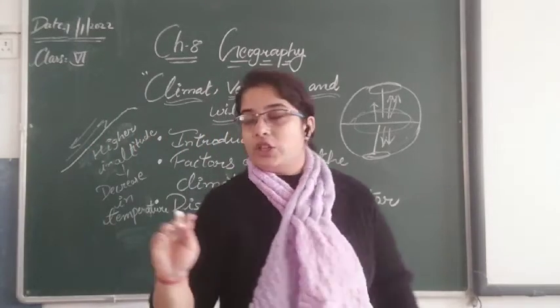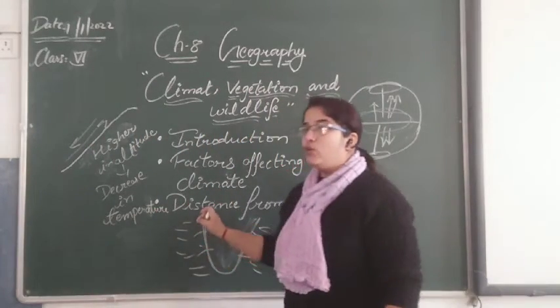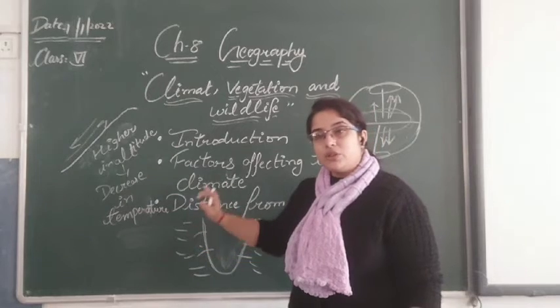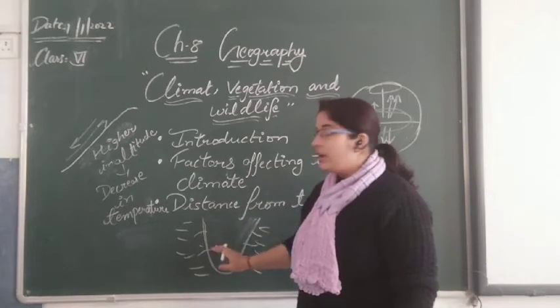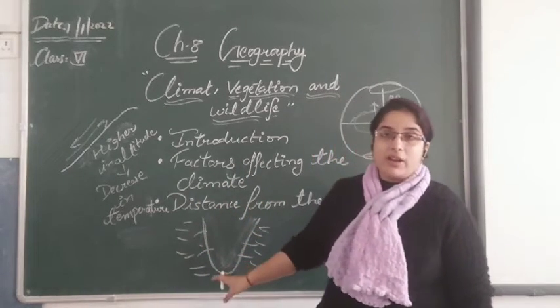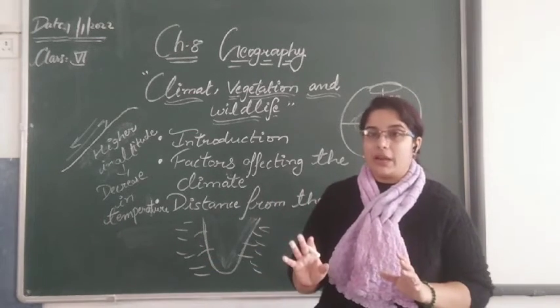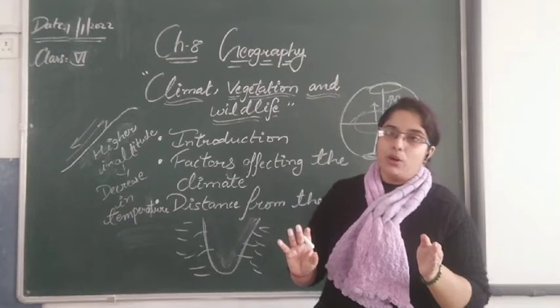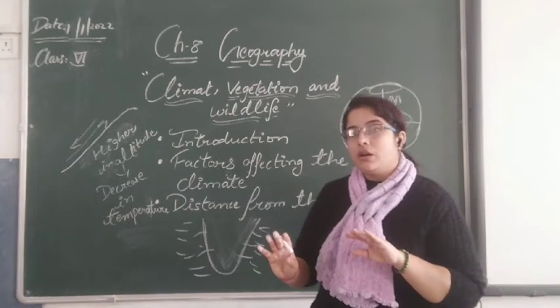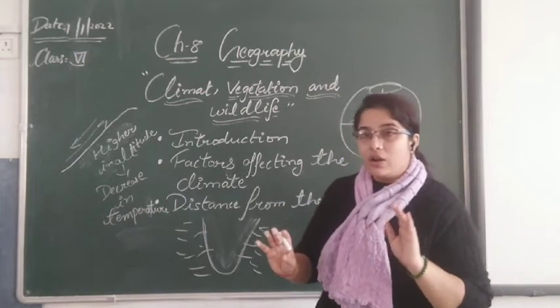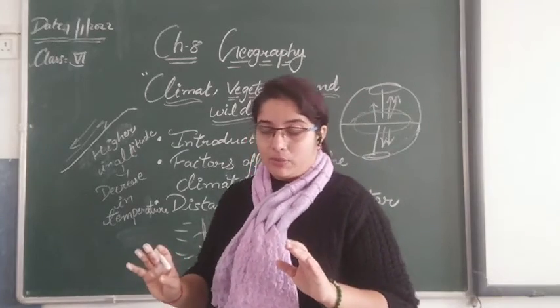When you visit Mumbai, Goa, Kerala, Tamil Nadu, Kanyakumari, you will feel the moderate climate over there. It is not so cold and not so hot.